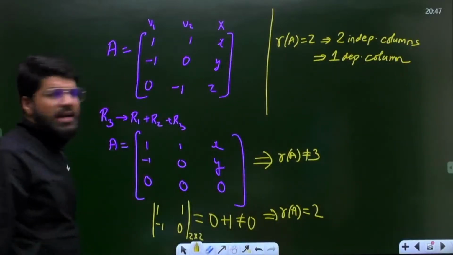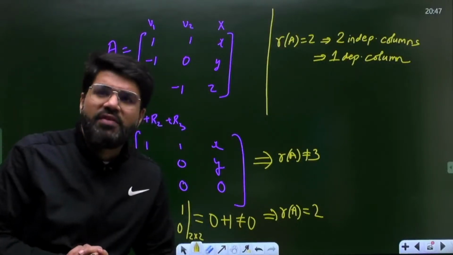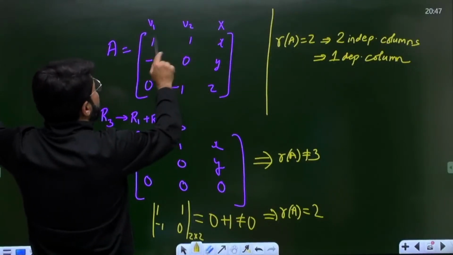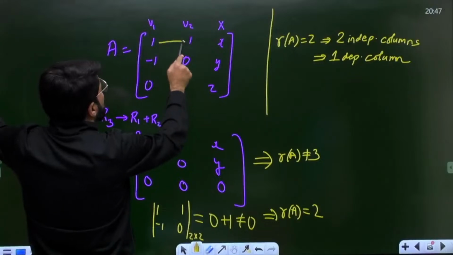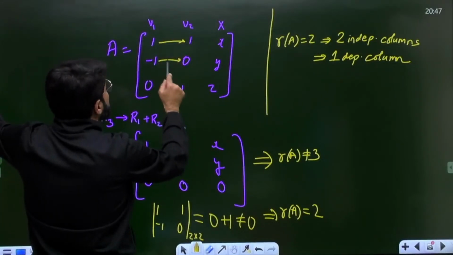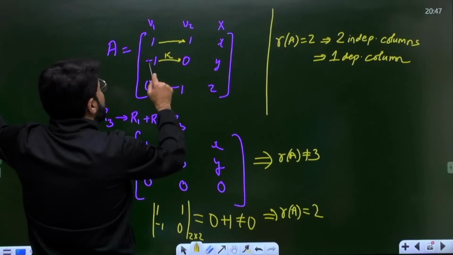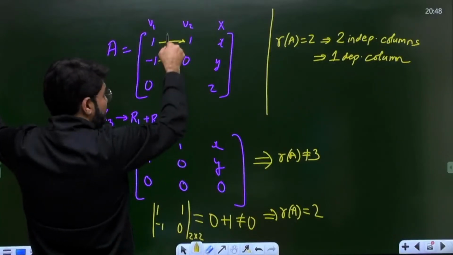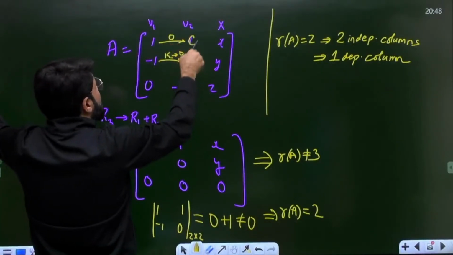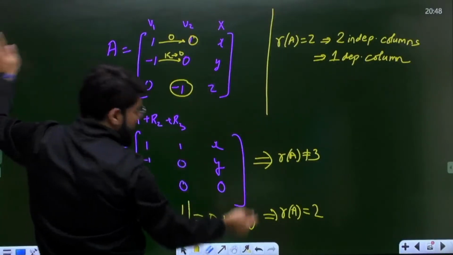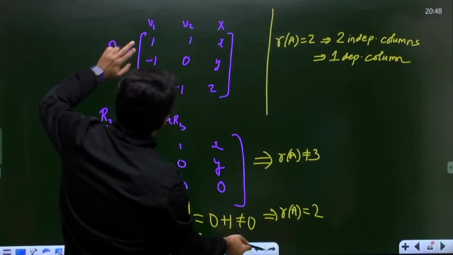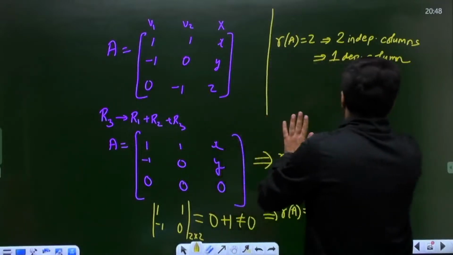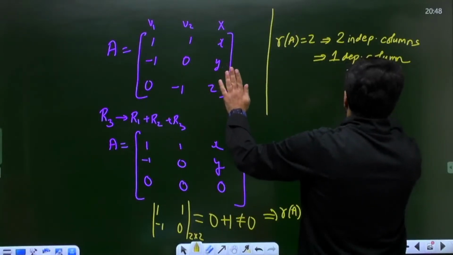Are V1 and V2 dependent on each other? How to check? If two vectors are dependent, they are multiples of each other. So 1 into 1, but what to multiply by minus 1? Do you have any scalar number which, when multiplied by minus 1, gives 0? The only possibility is 0, but if you multiply 1 by 0, this should also be 0, and this also should become 0. That means there is no scalar number which can relate V1 and V2. So V2 cannot be written as K V1.